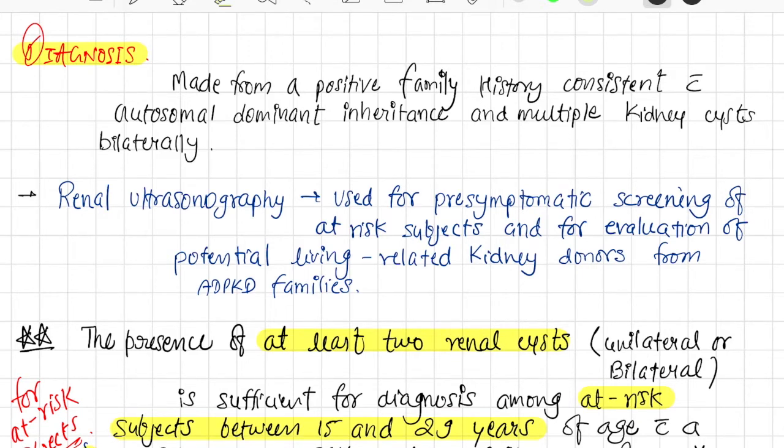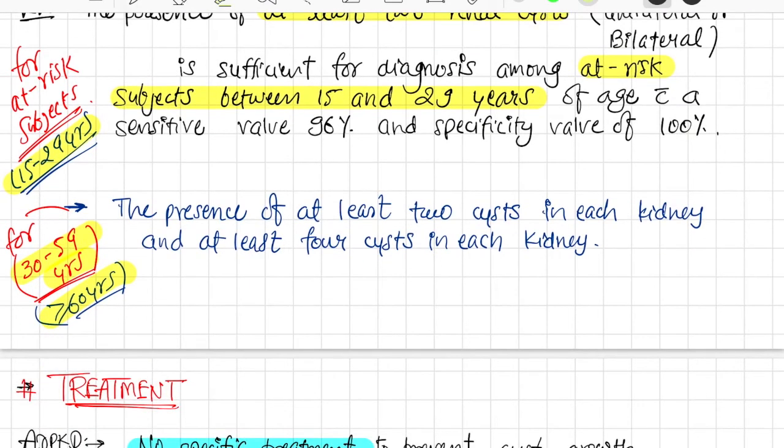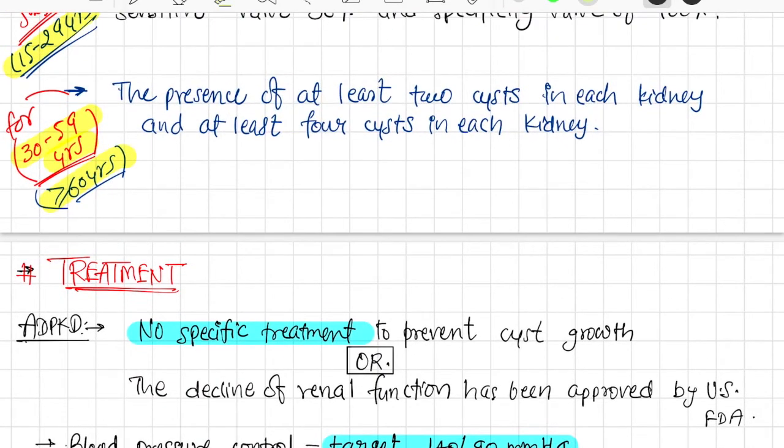Autosomal dominant inherited multiple kidney cysts bilaterally. Ultrasonography is also useful. The presence of at least two renal cysts unilaterally or bilaterally is sufficient for diagnosis among at-risk subjects aged 15 to 29 years. So very important for 15 to 29-year-olds, at least two renal cysts is diagnostic. The presence of at least two renal cysts in each kidney, and at least 4 cysts in each kidney for 30 to 59-year-olds or more than 60 years.